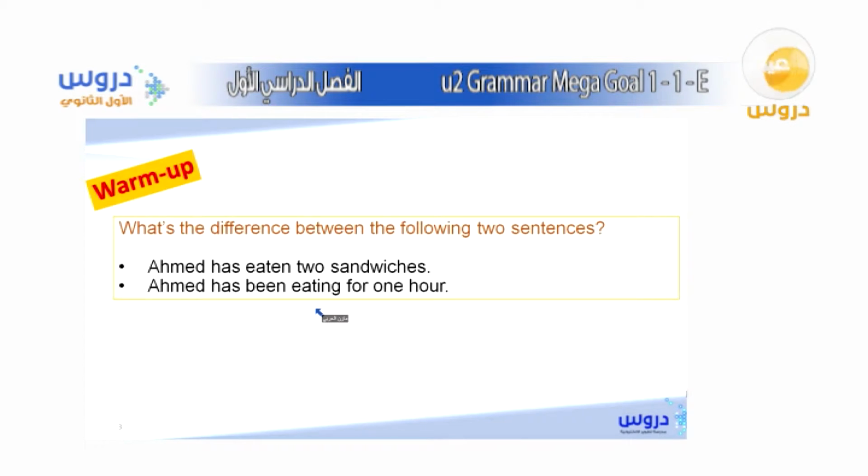The second sentence. Welcome Amr to the class. Now eating. Okay, so you think in the first one he's now eating, but in the second one he has been eating, he's finished eating. This is what you mean. Very good. Okay, what about the rest of you? What do you think the difference is between these two sentences?